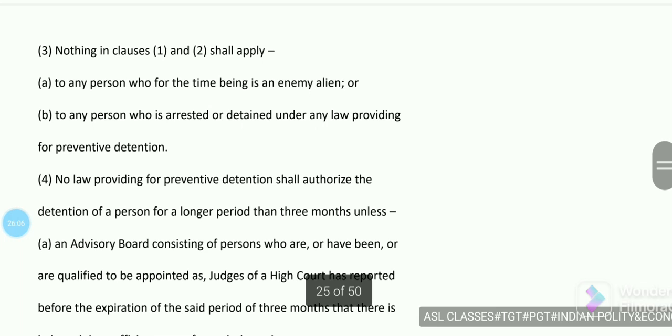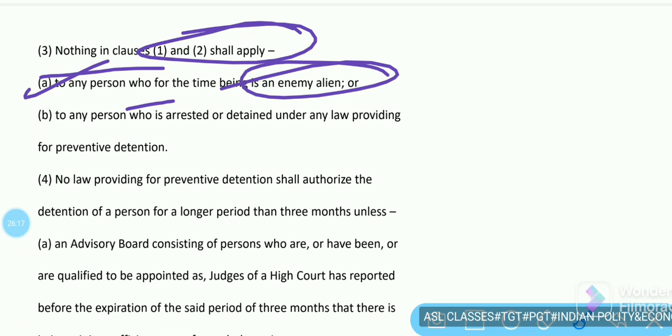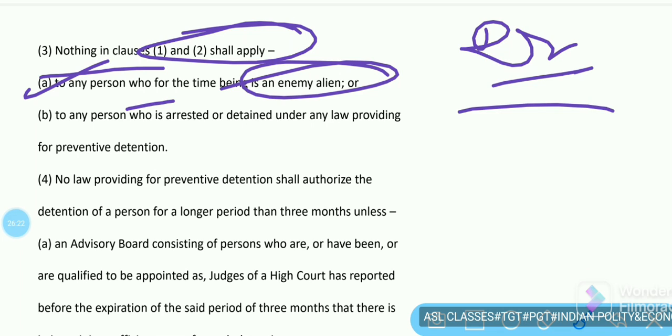Article 22 clause 3 says nothing in clauses 1 and 2 shall apply to any person who for the time being is an enemy alien. This is the restriction, the reasonable restriction against Article 22 clauses 1 and 2. And subclause B: to any person who is arrested or detained under any law provided for preventive detention.